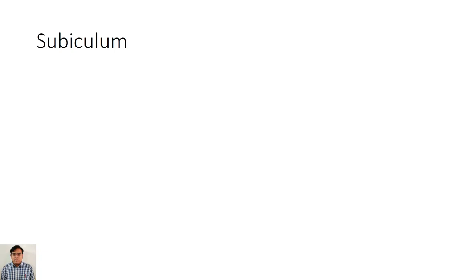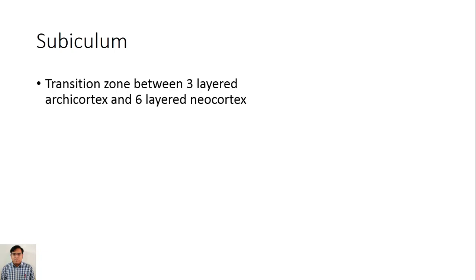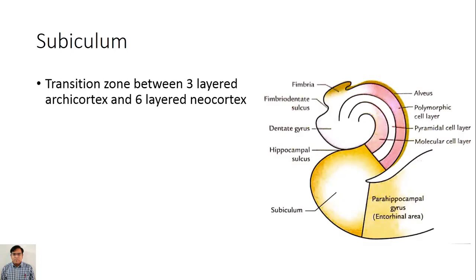Now the subiculum. It is a transition zone between 3-layered archicortex and 6-layered neocortex. So this upper one is 3-layered archicortex and the lower one, that is parahippocampal, is 6-layered neocortex. So this is the subiculum.